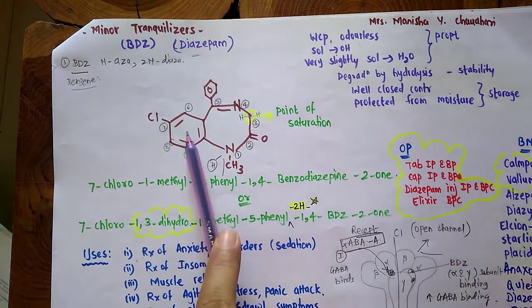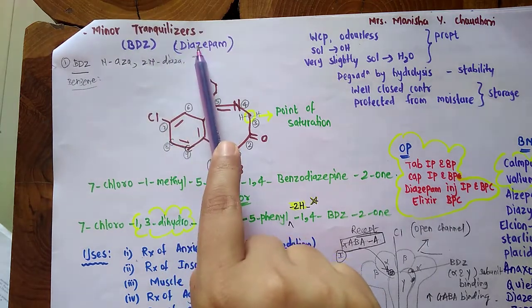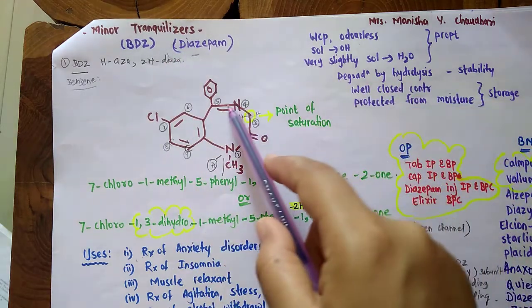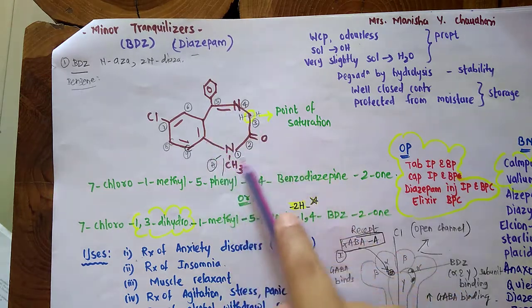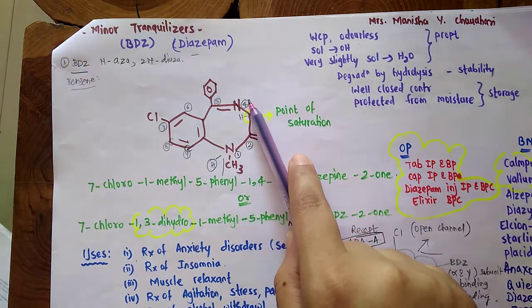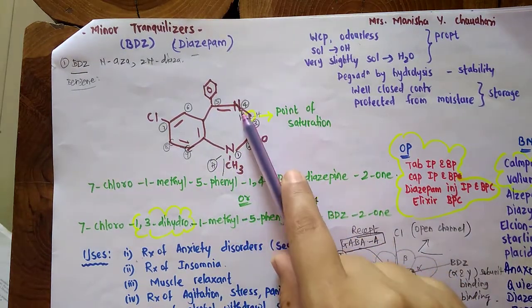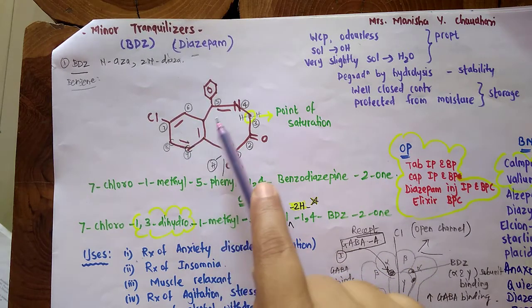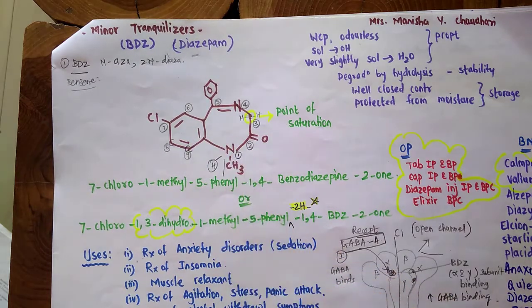In this structure, as you can see, it is benzo, so benzene, and diazepine: diaze is 2 nitrogens, and pine is a 7 membered ring. So it is a 7 membered ring containing 2 nitrogens, called diazepine, with a benzene ring attached to it, so it is called benzodiazepine.